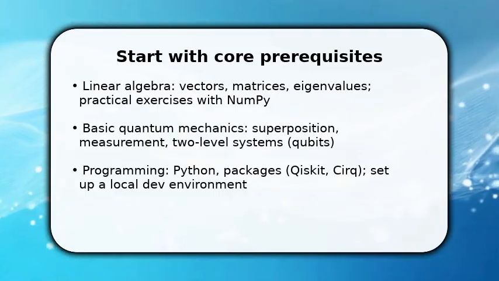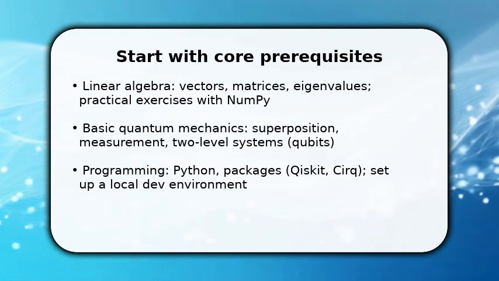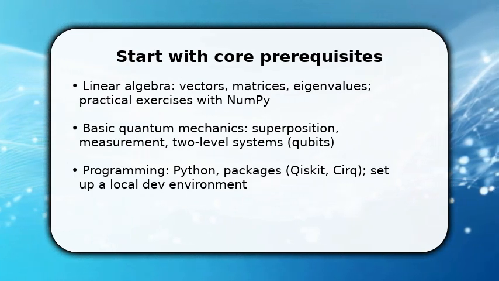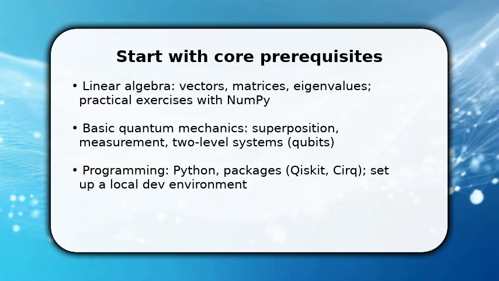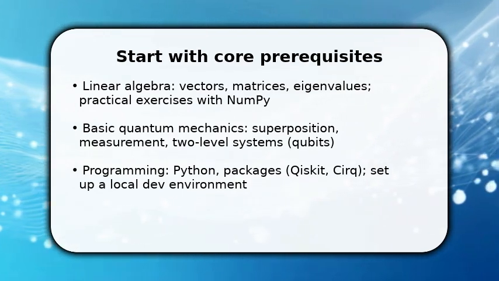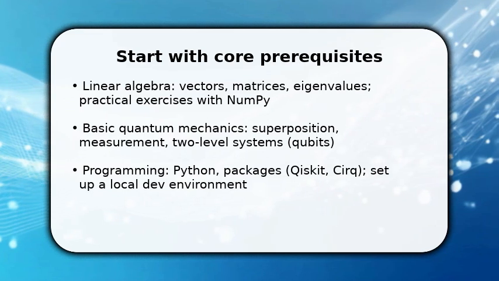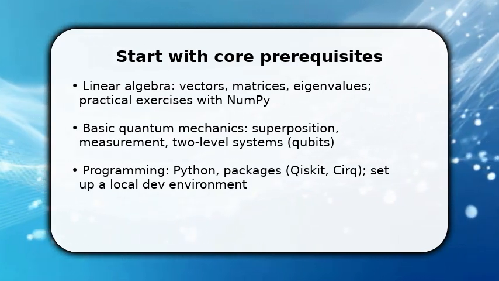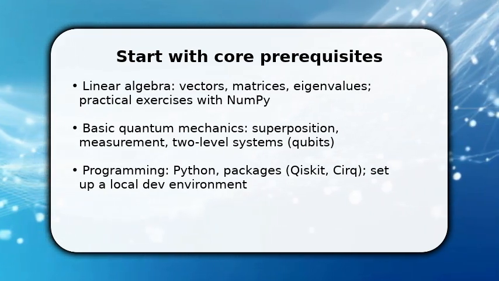You begin by locking down three essentials: linear algebra, basic quantum mechanics, and practical Python skills. Learn vectors, matrices, and eigenvalues, then implement simple examples with NumPy so theory becomes code. Once comfortable with two-level systems and measurement, install Qiskit or Cirq and run a Hello World circuit. Make sure to combine short theory sessions with hands-on notebooks. Alternating strengthens intuition and muscle memory.